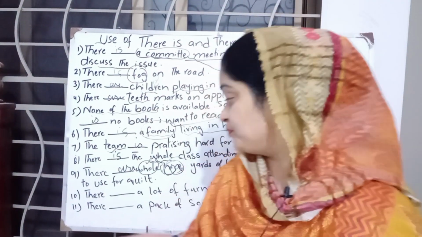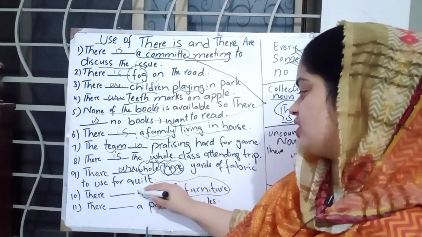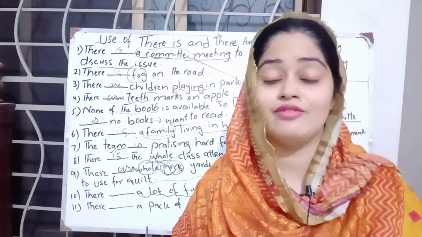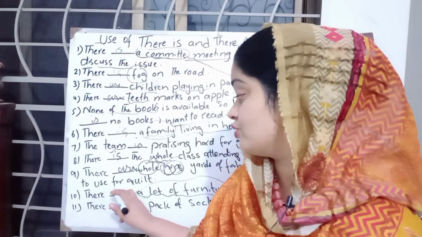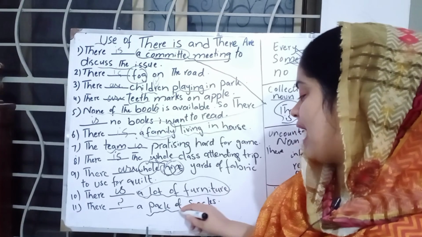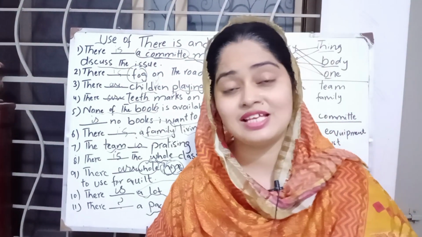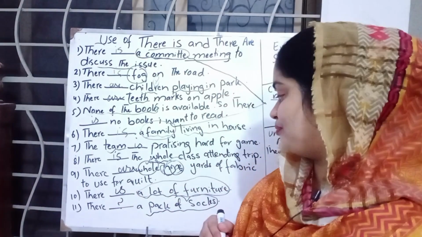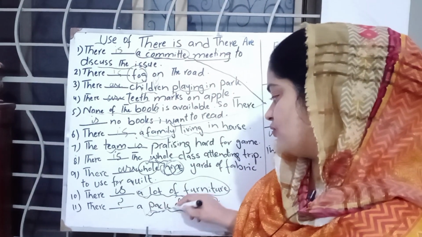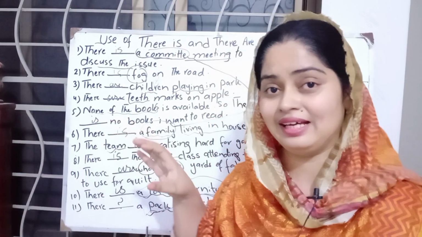Now next is there dash a lot of furniture. Furniture is an uncountable noun, and with uncountable noun we use there is. Next, there dash a pack of socks. Now you have to tell me in the comment section what we have to use with pack of socks. Is it there is, or there are?